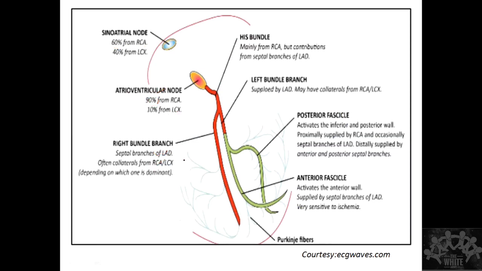Important to remember here is the anterior and posterior fascicle. Very common is the anterior fascicular block because it is very sensitive to ischemia, because it is supplied only by the LAD. LAD is very commonly going to be affected. Whereas the posterior fascicle is thicker and it has dual blood supply, RCA and the LAD. That is why it is resistant to ischemia.